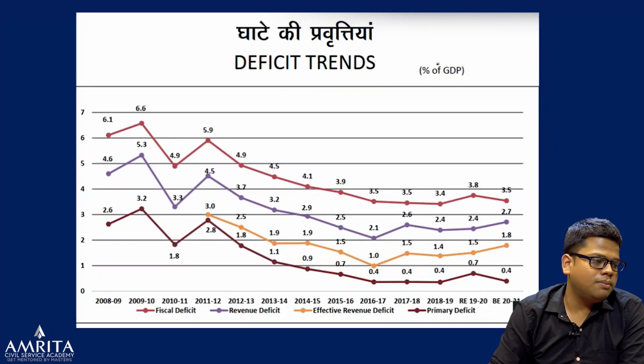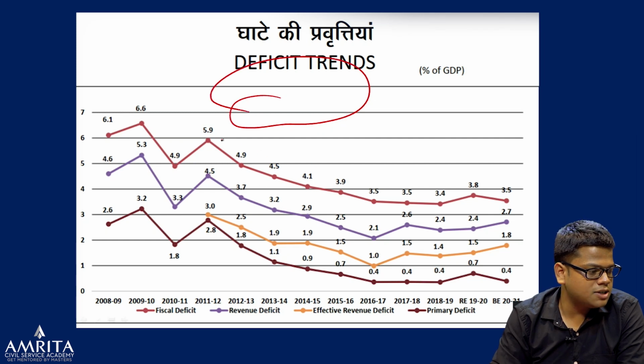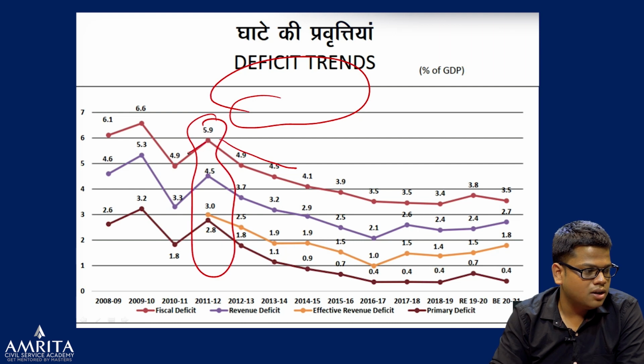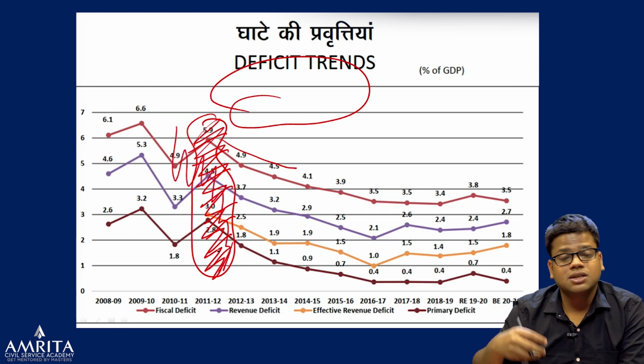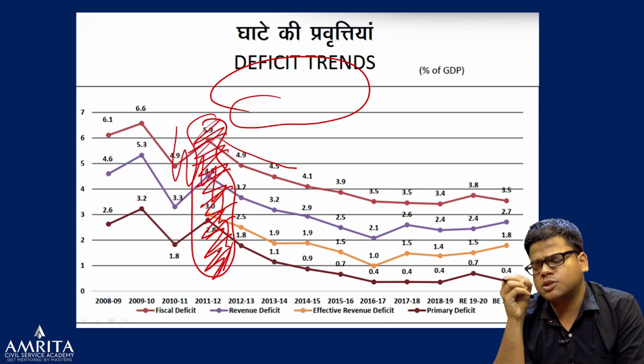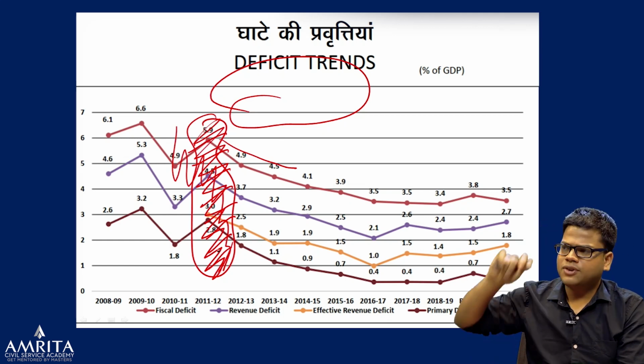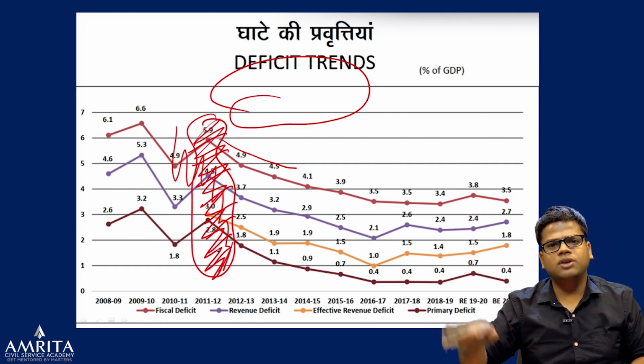Now, if we see the trends in the deficits, for example, you can see the fiscal deficit has been reducing. In this area, you can see high deficit. Why? When the global financial crisis finally struck India, and the government went for fiscal stimulus. Fiscal stimulus means government expanded their spending. Oh, no issue. We will expand. We will spend. We will create infrastructure. We will do infrastructure creation.